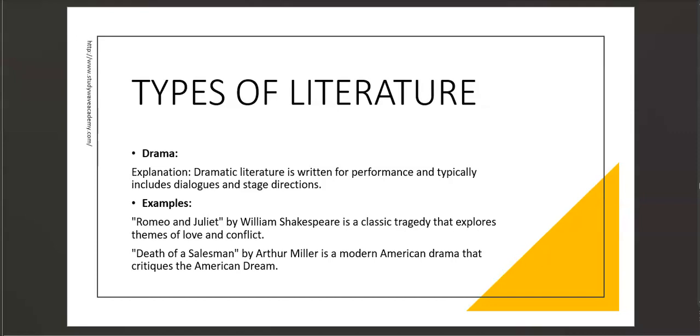And we've had this Romeo and Juliet story, and this is something that most of us know or we've heard of. So this is an example of drama written by Shakespeare. Okay, we have drama as an example of the type of literature. Do not forget about that. So with dramas, they must be performed. So there's a stage, there are audiences, and there are people who are ready to listen to you. Okay, so dramas are performed. They typically include dialogues or stage directions where someone is telling you do this, do this. So dramas are performed.